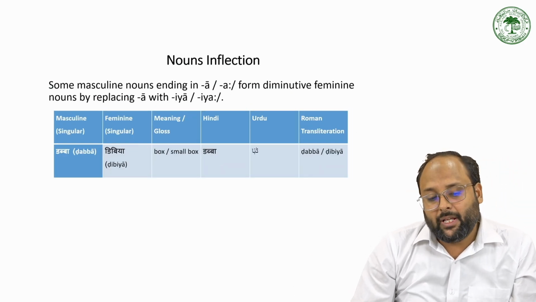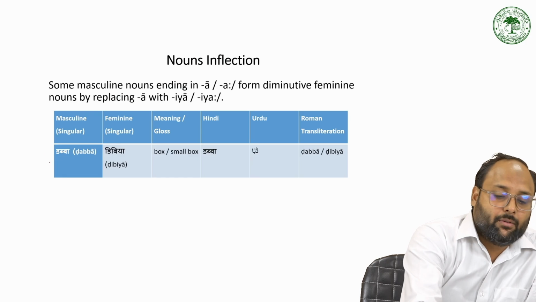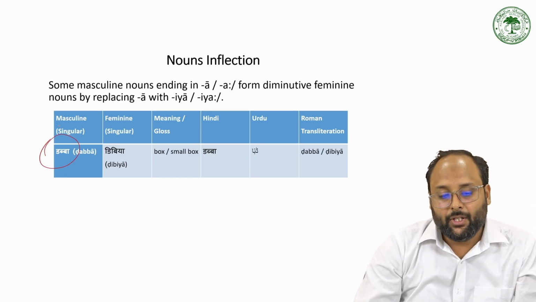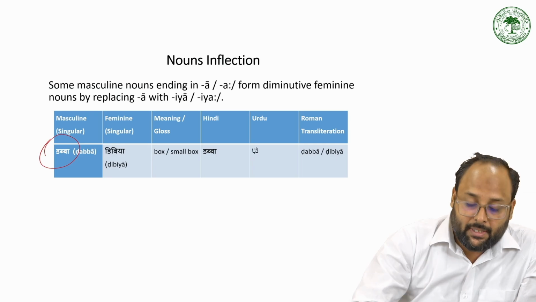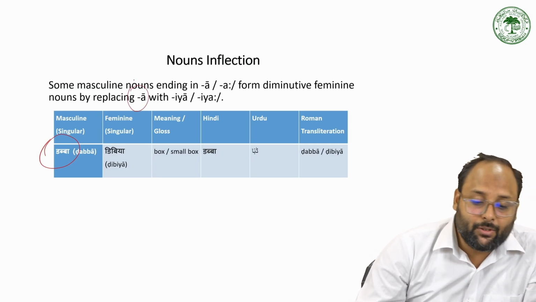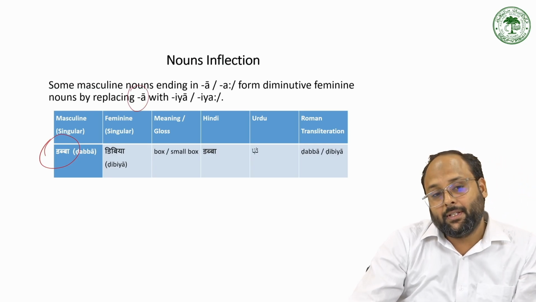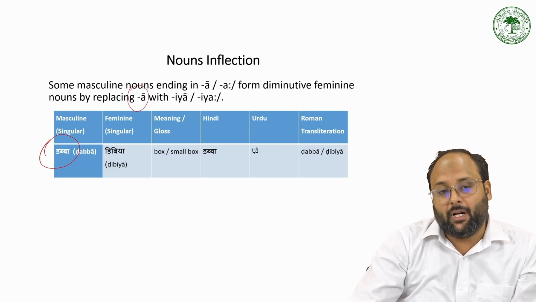And there is an inanimate thing, dabba, which is masculine. When you make it feminine, we have dibiya. So here, even though it ends with a, we are not saying dabbi. So dabba becomes dibiya.